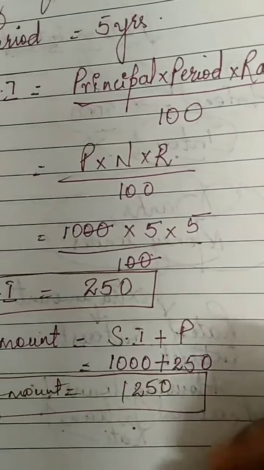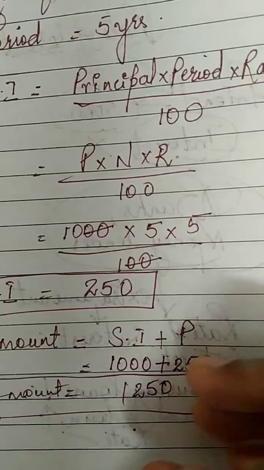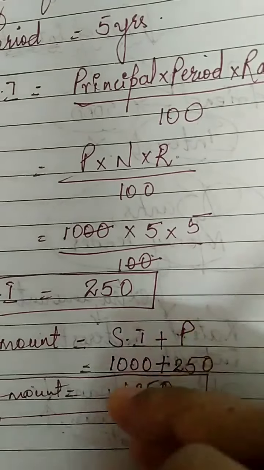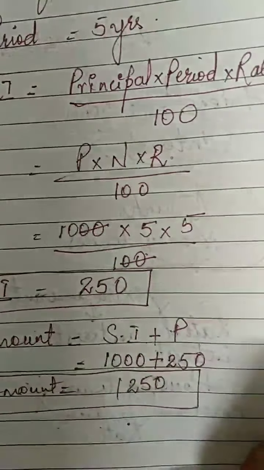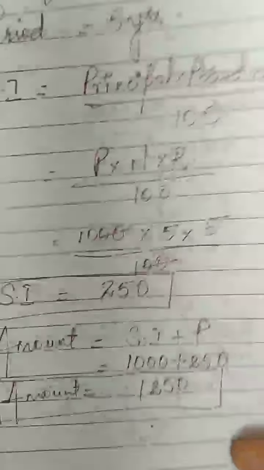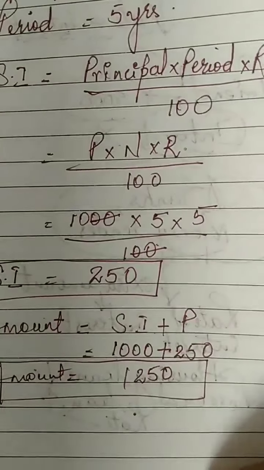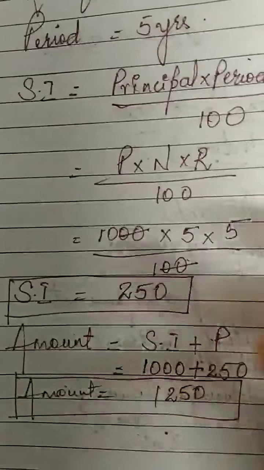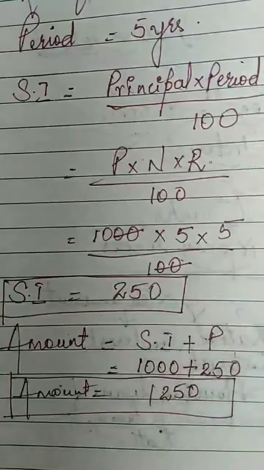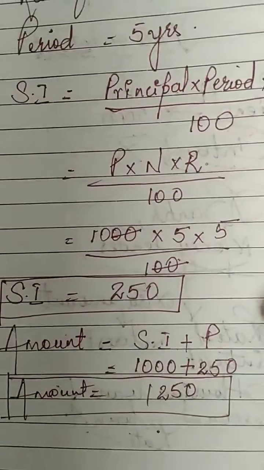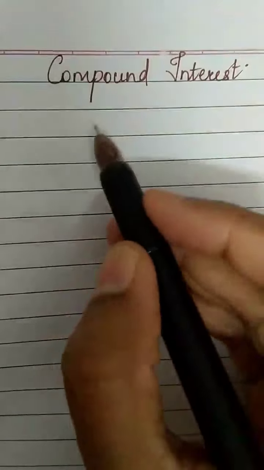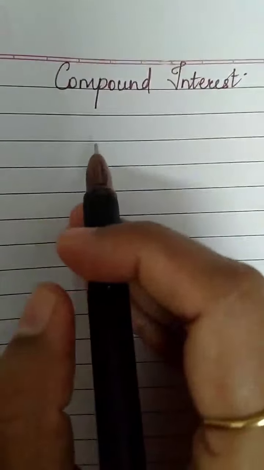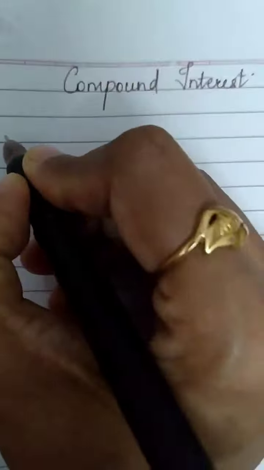So simple interest is much more profitable for a common man like us. But banks calculate interest in the form of compound interest. How is this compound interest calculated? Let us again learn it with an example. I hope you are very clear with the simple interest formula, PNR upon 100. Now let us focus on compound interest. Let's see how banks charge compound interest for a given loan or deposit money. How do they calculate this compound interest? On what basis?